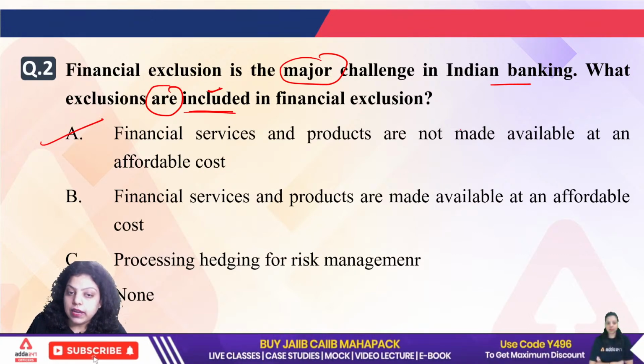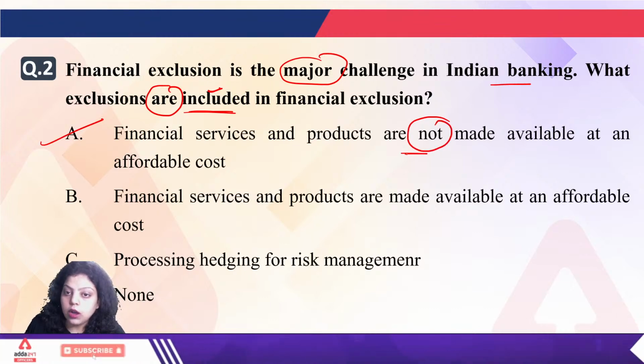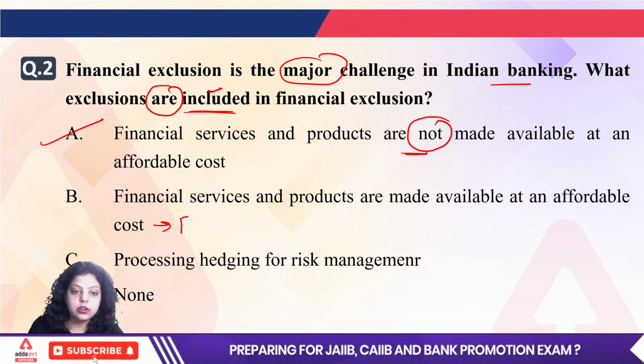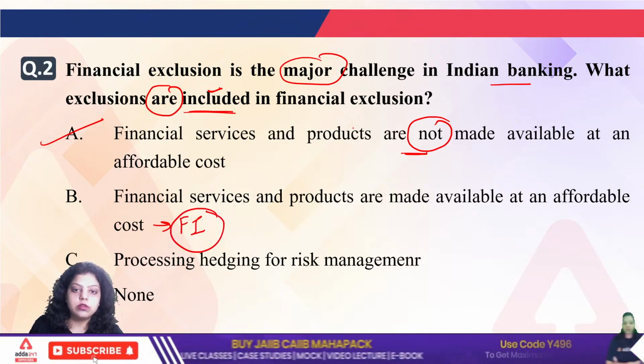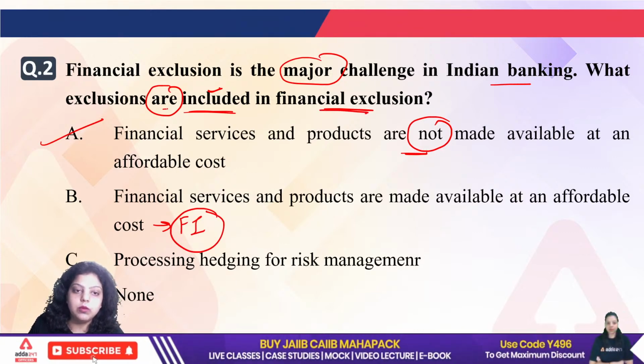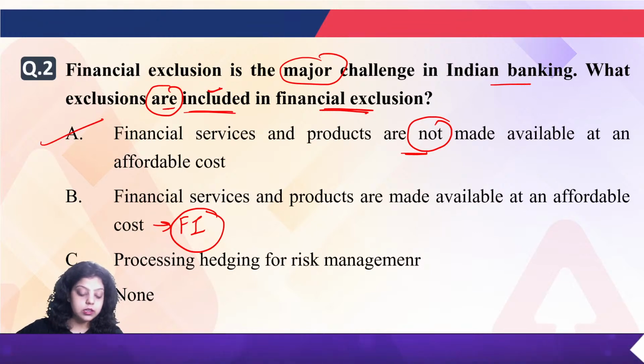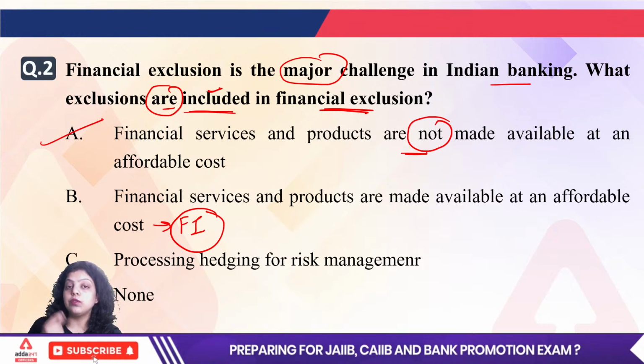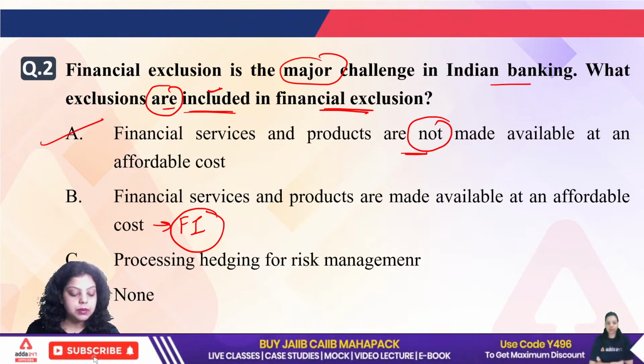What is included is that the financial products and services are not made available at an affordable cost, because this is your financial inclusion, na? This is your financial inclusion. We are talking about financial exclusion, and what is included in financial exclusion? That we are not providing the financial products or services at an affordable cost. The right answer will be A.